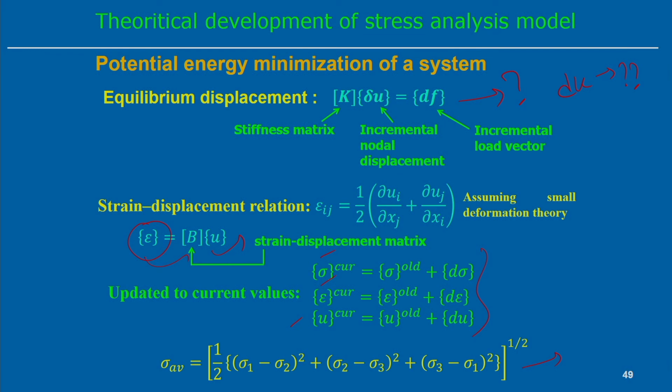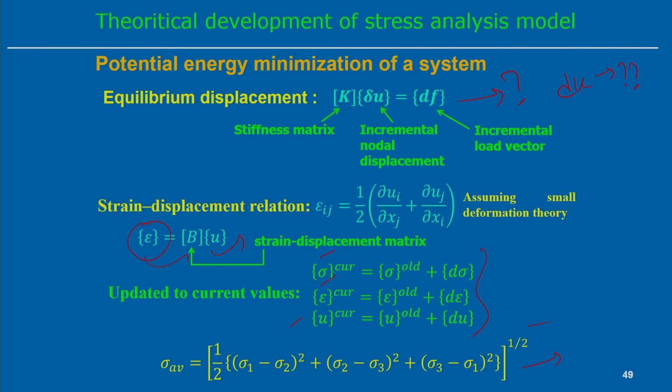At any state we will be getting the three dimensional stress value. In this case, maybe within the elastic limit, it can be sigma x, sigma y and sigma z, which represent the principal stress values. Once you get the principal stress values, the single value can be represented using this equation. So the three dimensional state of stress can be represented by a single value, that is the equivalent stress value.